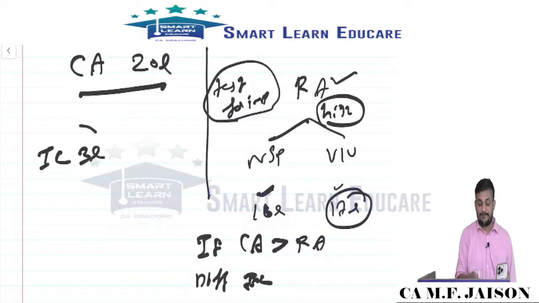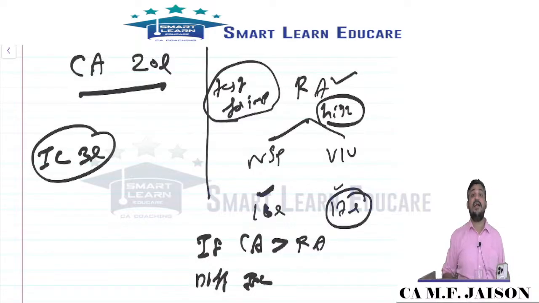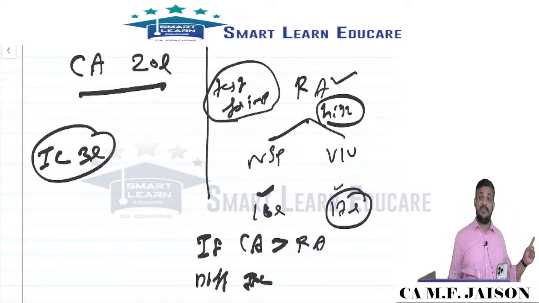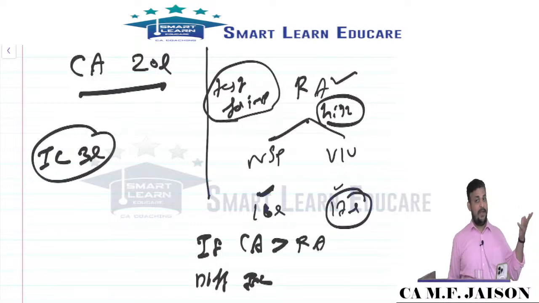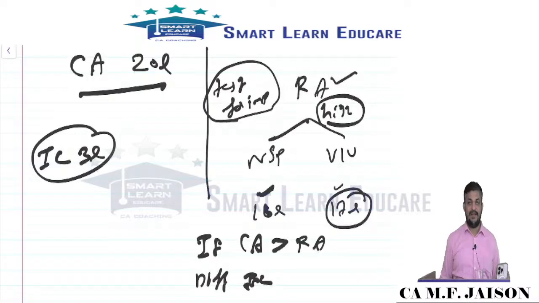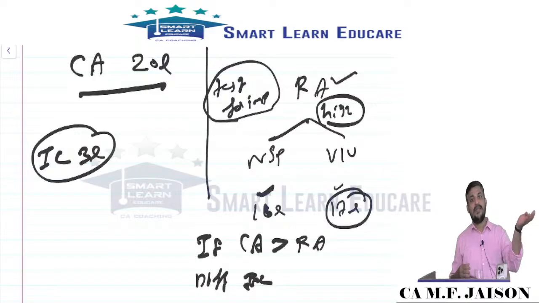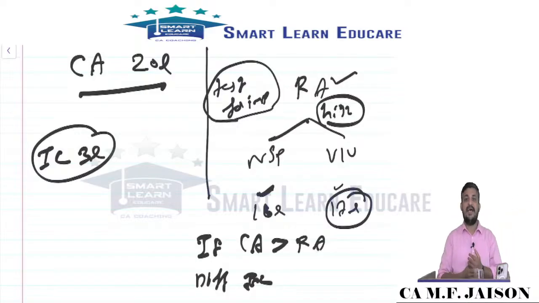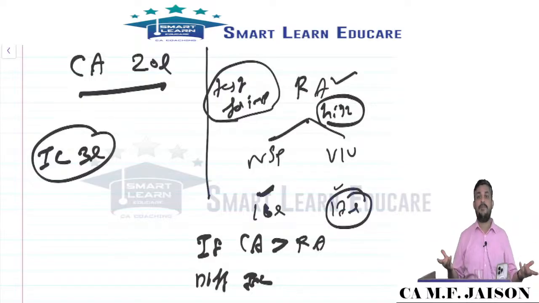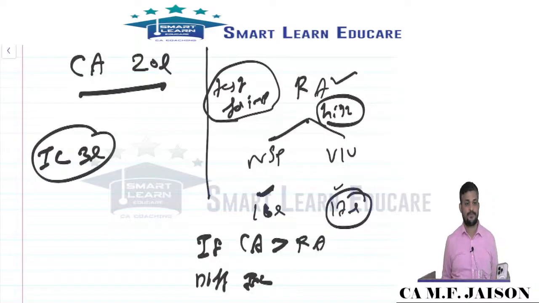Impairment loss 3 lakhs. Where will you adjust the impairment loss? If you have balance in revaluation reserve, then adjust the impairment loss against revaluation reserve. Otherwise, adjust in P&L. The revaluation reserve balance can be used for adjusting the impairment loss. And if you still have impairment loss, that will be adjusted in P&L, my dear friends. Everybody clear?